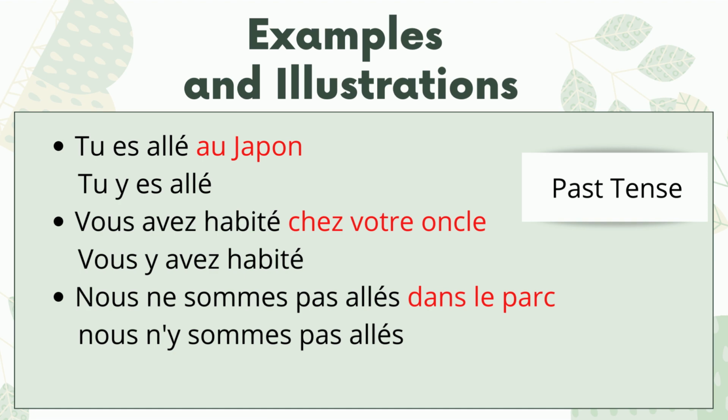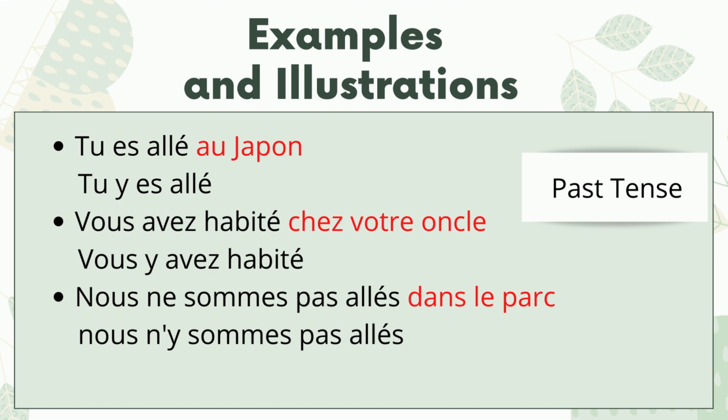Like in this first sentence, "Tu es allé au Japon." Preposition plus place is there, so we have to replace with pronoun y. "Tu y es allé." We are placing y before the conjugated verb.